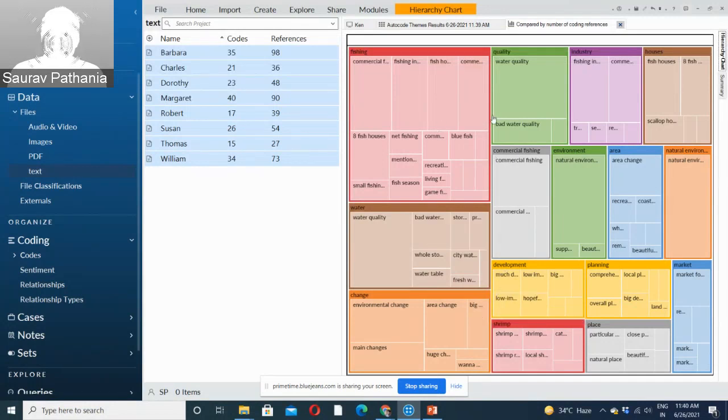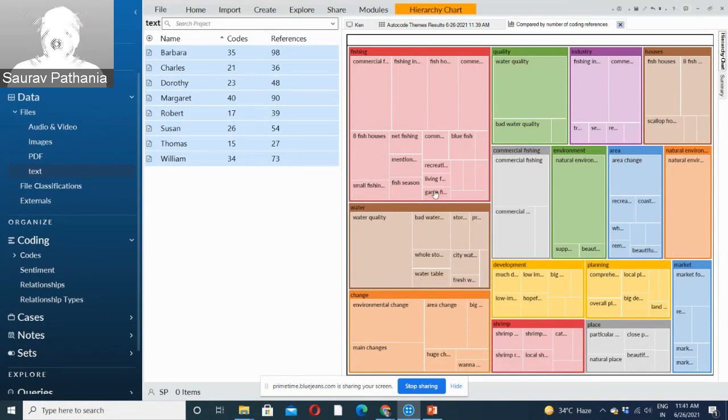So now it has thrown these charts, as you rightly said. These are the themes which are majorly prevalent in your data. So phishing is one of them. The bigger the rectangle, the more mentions it has got. Most of the people are discussing phishing. It has sub themes under it, commercial phishing being the first major part in it. So quality, industry, commercial phishing again, right? So all these things are coming here.